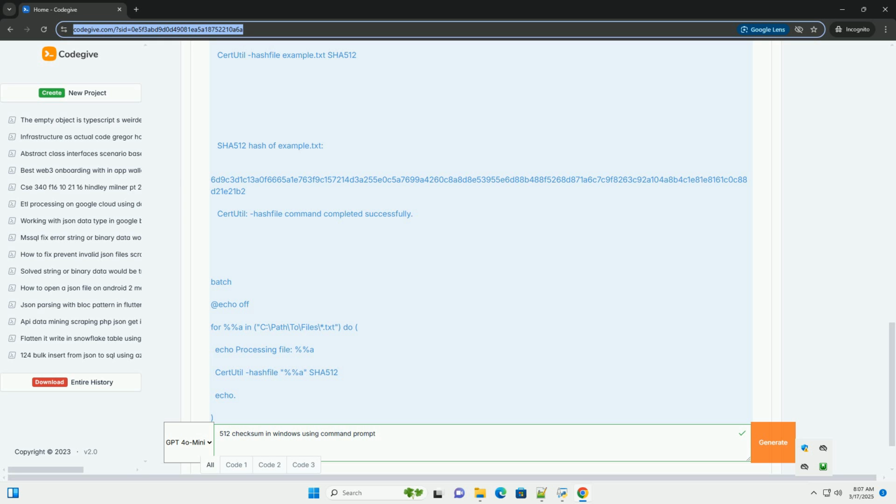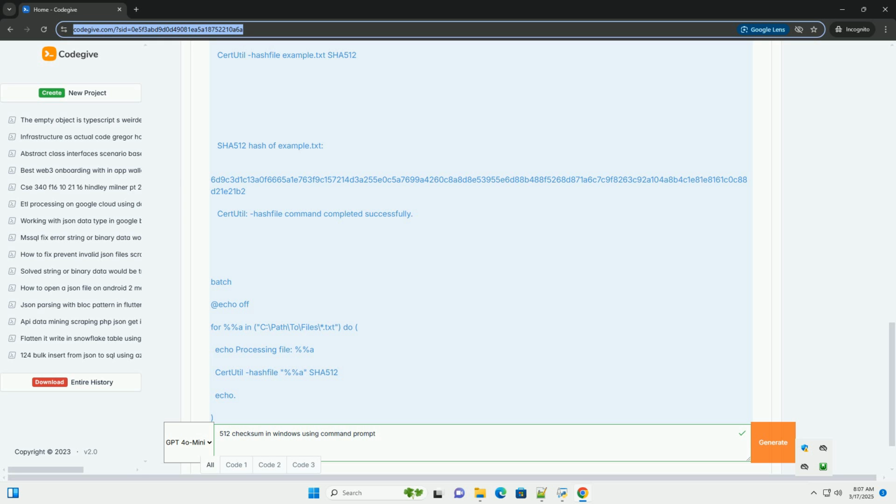SHA-512 is a powerful and widely used cryptographic hash algorithm for verifying data integrity. Using the certutil command line utility in Windows, you can easily calculate SHA-512 checksums of files and verify their authenticity. Remember to always obtain checksums from trusted sources and carefully compare them to ensure your data hasn't been compromised.